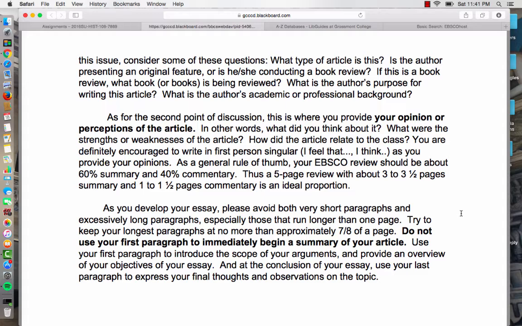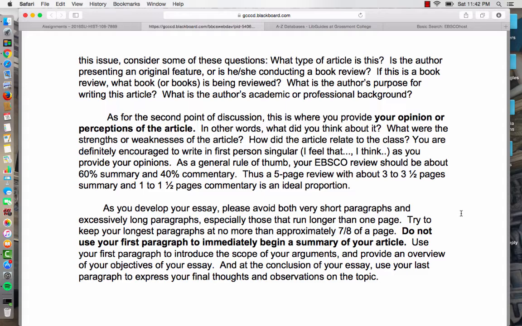If any of your paragraphs run longer than a page, upwards of say a page and a half, you're getting into some dangerous territory here. I know some colleagues who teach up in Los Angeles and Santa Monica who have directions in their assignments that if your paragraphs run longer than a page, I will stop reading your essay and hand back your paper to you. I'm not going to be that extreme. I'm not going to be that harsh from that perspective. But if I do see evidence of that, I will definitely indicate that to you, and you're going to see the results in your grade. So please watch those paragraphs, everybody.